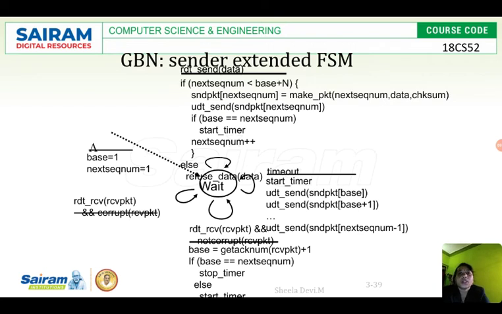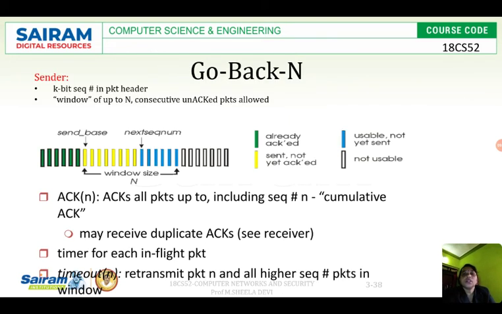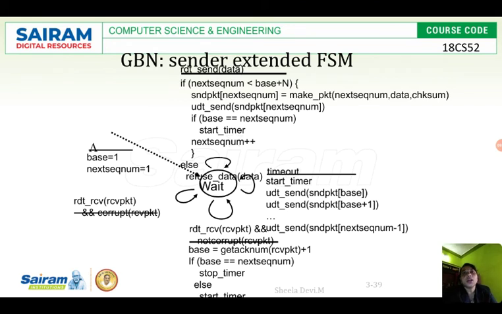Then rdt_send(data). Once the data is sent, what happens? If next sequence number is less than base plus N, that is, if this pointer, the next sequence number, is within the window, then only you start the steps. If the next sequence number is greater than 15, we cannot send, because our window size is 15. That is why it says it should be less than base plus N.